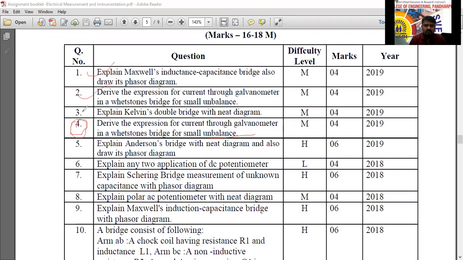Second one, third one, fifth one, seventh one. This is already over. 1, 2, 3, 4, 5, 7 and 15, 17.